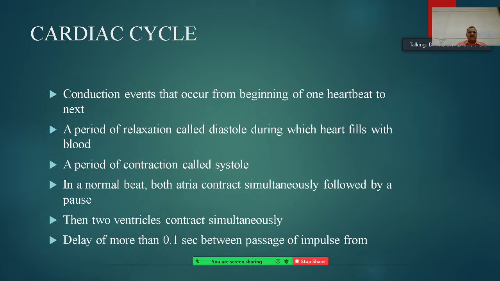And the cardiac cycle. What is a cardiac cycle? It is the conduction events that occur from the beginning of one heartbeat to the next heartbeat. This is called the cardiac cycle.